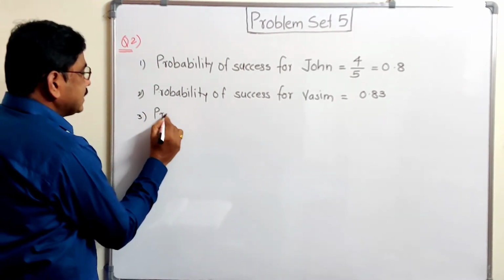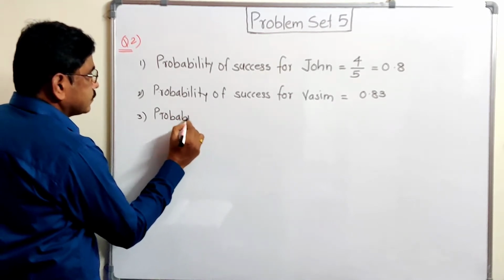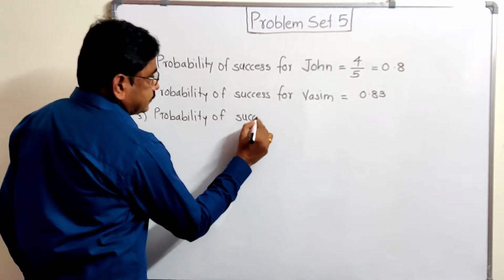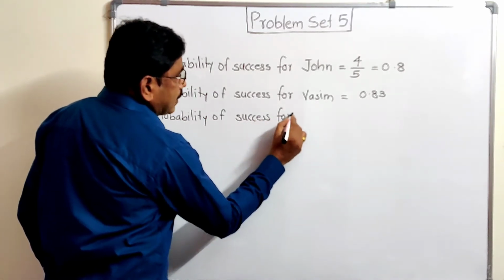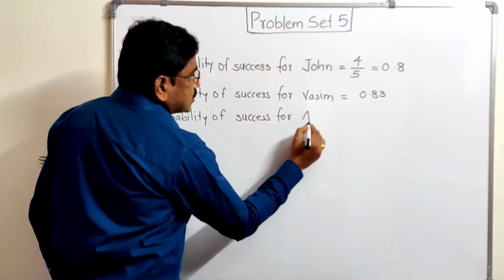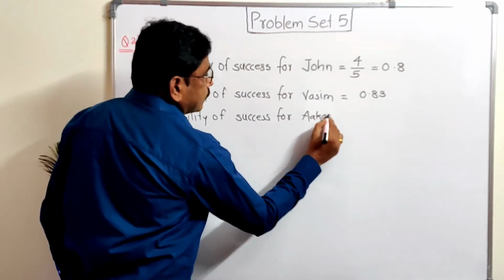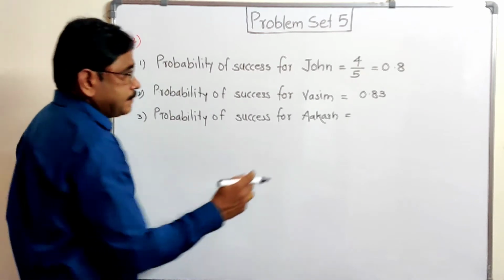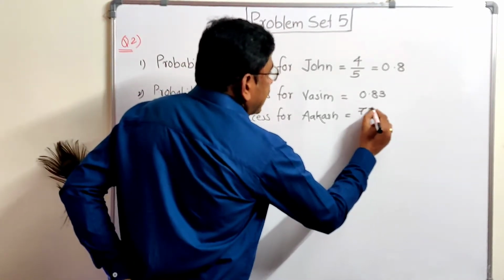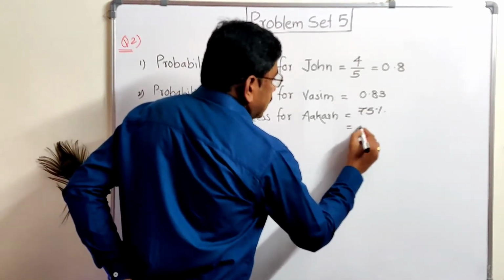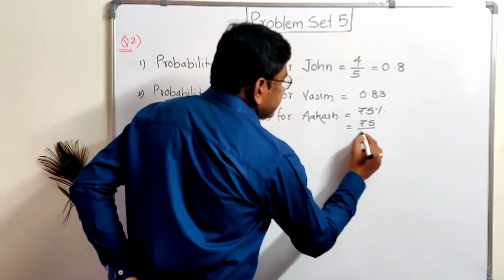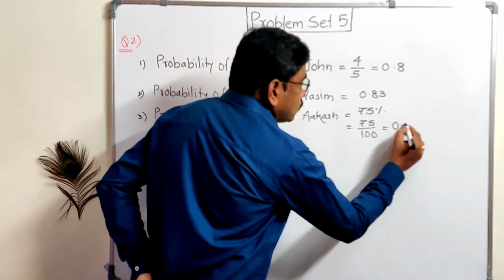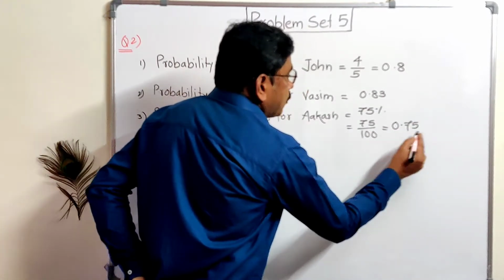Therefore probability of success for Akash is given 75%. 75% means divided by 100. अगर हम लोग 75 से डिवाइड करते हैं तो दो डेसिमल लेफ्ट में 0.75.